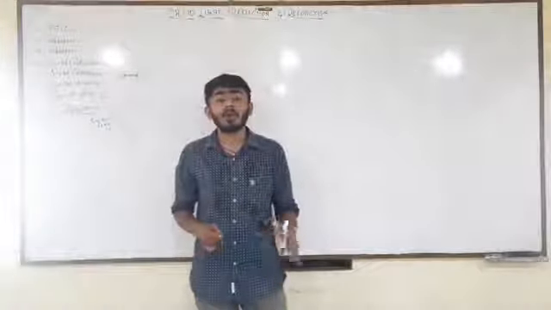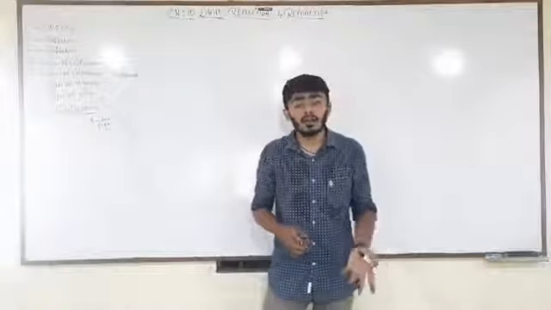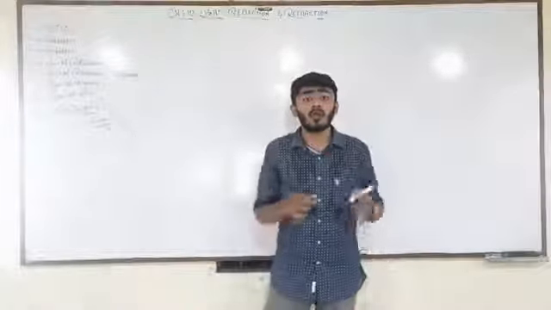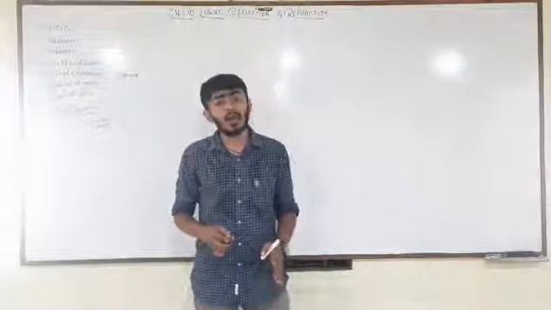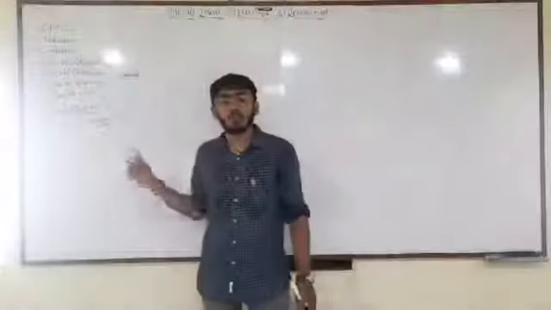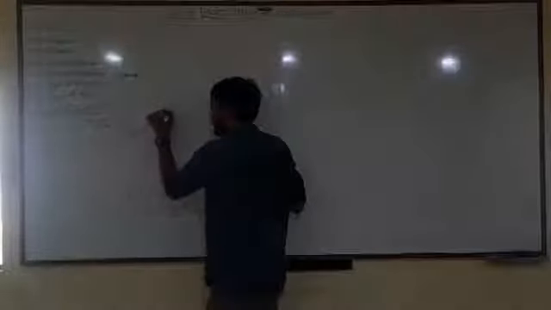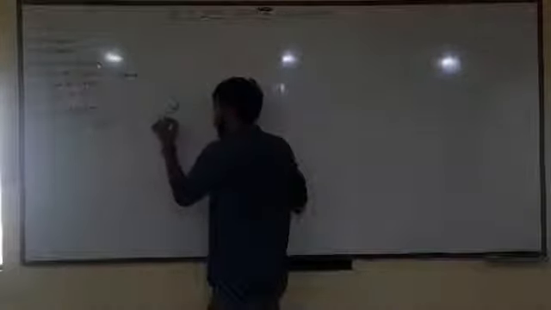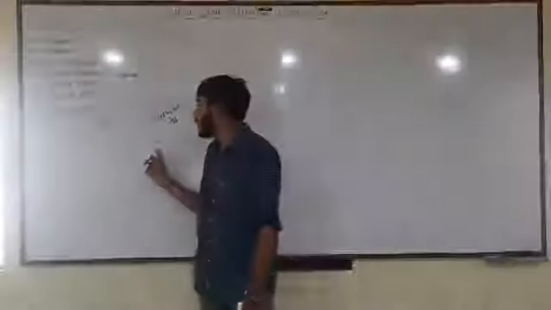Opaque stands for what? We cannot see through them. Glass is said to be a transparent thing, but if you take a piece of wood, fiber or metal, then it is said to be an opaque substance. So light travels back, and this is said to be the reflected ray. Okay, I hope students you are clear with this.